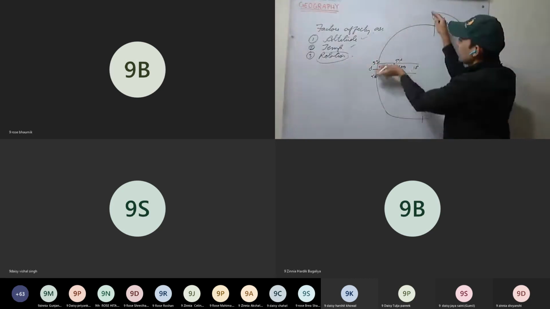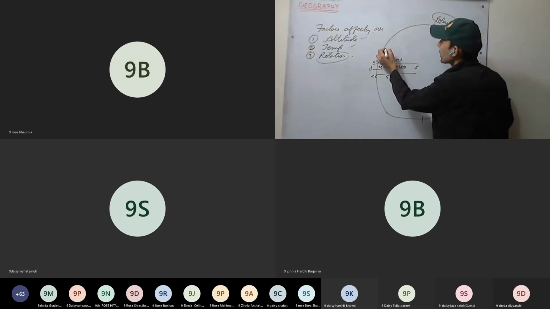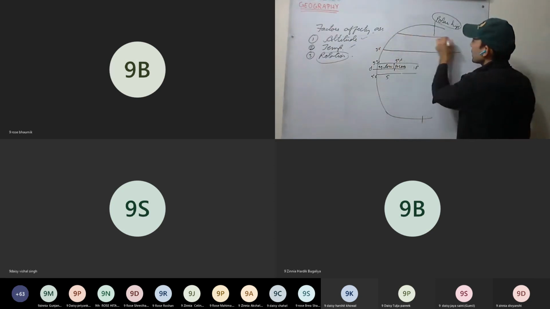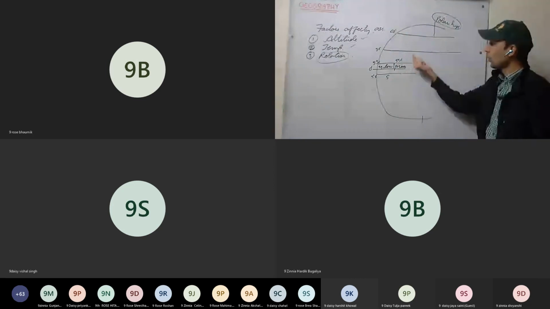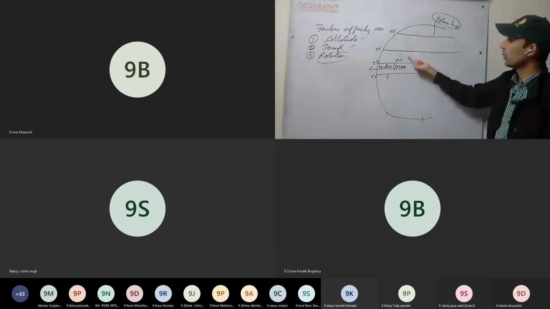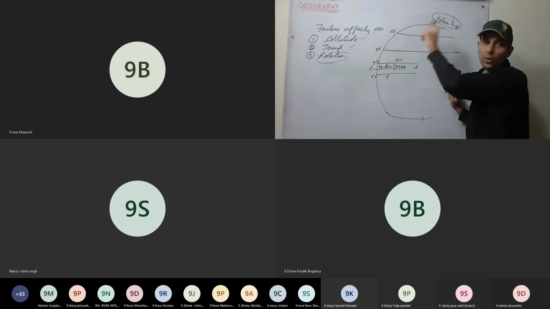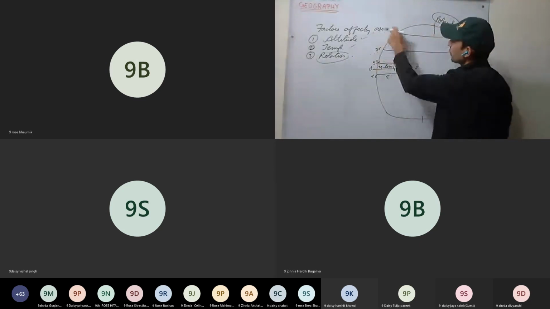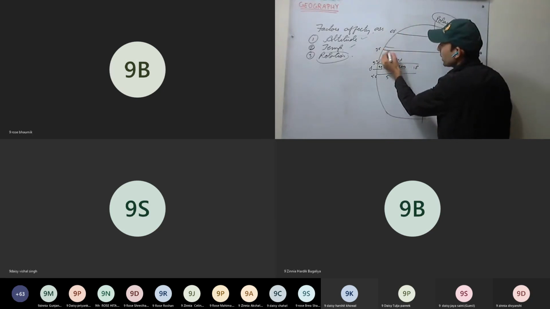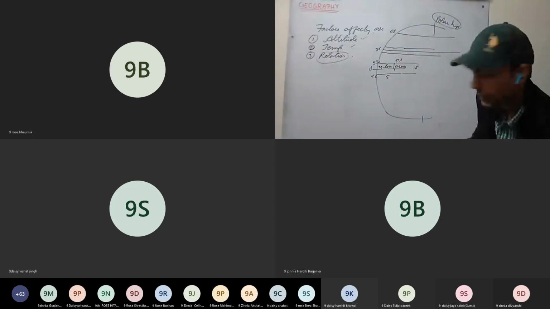Now, because of rotation of the earth, this air circulation is hindered somewhere, it is obstructed, and it happens more pronounced like this here, around 30 degrees, and here we have 60 degrees. So more pressure belts are formed because of rotation of the earth. Coriolis effect, Ferrel's law, because of that, more pressure belts are formed. Earlier that circulation was called Hadley cell. Now more, 3 cells we have. Earlier only 1 cell was there, 1 circulation. Now we'll have 3. So here take it around 5 or 4 degrees, something like that. And here we have high pressure.